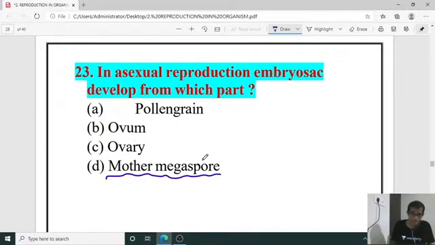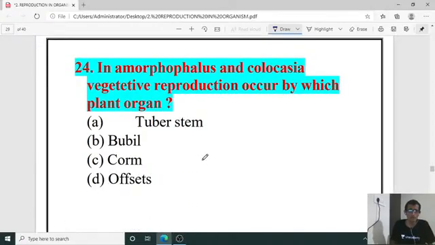Because there is a megaspore mother cell, we are telling this in the case of sexual reproduction, isn't it? But in the case of sexual reproduction, of course the embryo sac is there in the ovary, from the ovum the embryo sac develops, lot of things. But in the asexual, directly from the megaspore mother cell, the embryo sac will develop. Yes, you are right, Shreyas and Karjol. Yeah. Next, question number 24.